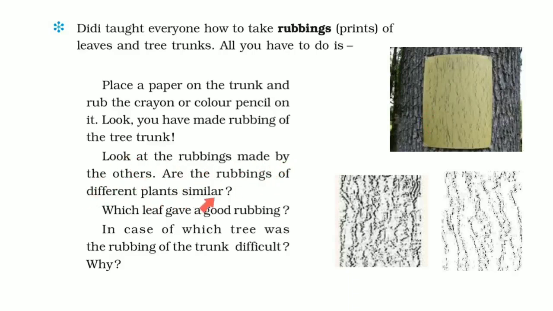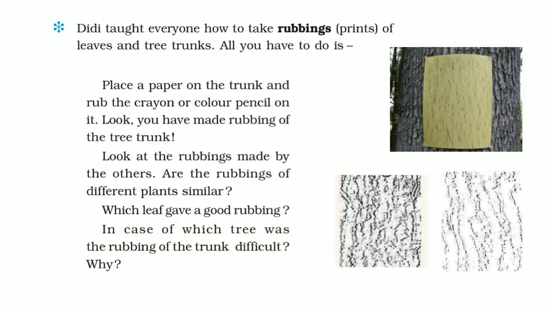Look at the rubbings made by the others. Are the rubbings of different plants different or similar? The rubbing of the different plants is different from others. Which leaf gave a good rubbing? The leaf which has a good surface will give a good rubbing.